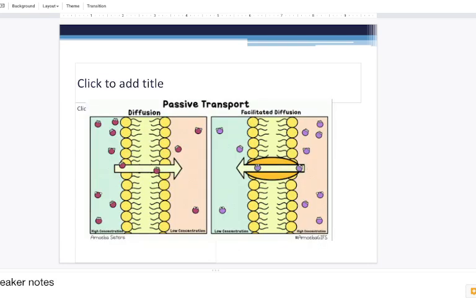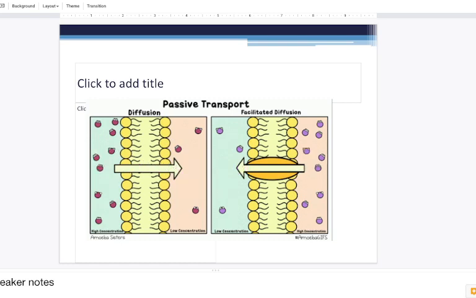Here is another picture of passive transport. Both simple diffusion and facilitated diffusion are considered passive transport. No energy is required to move these molecules across the plasma membrane. The only driving force to the transport of these molecules is a concentration gradient, where molecules will go from areas of high concentration to areas of low concentration.